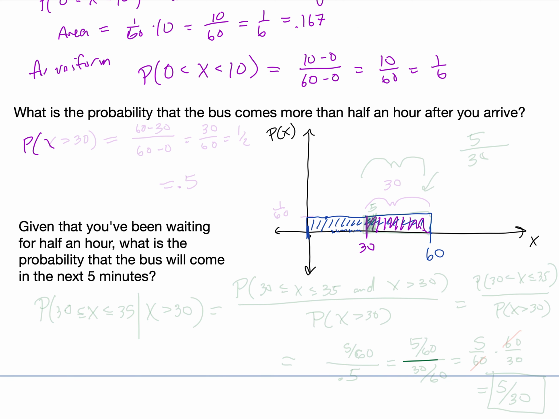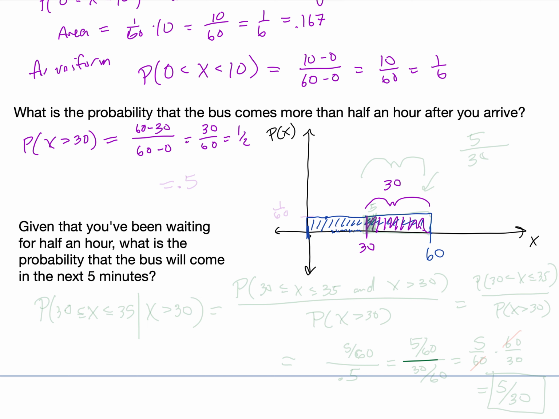So the probability that x is greater than 30, again, we could look at it in two different ways. One is to say, what is the length of this interval? The length of this interval is 30, or 60 minus 30 over 60 minus 0. The proportion is 30 divided by 60, or 1/2. So that would be one way to think about it.